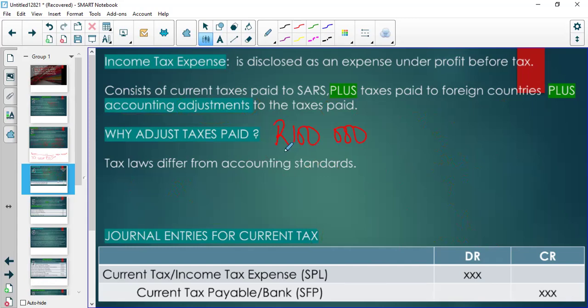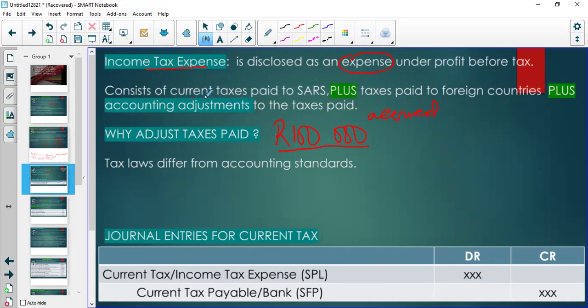Because SARS was telling you to remove this, add this, remove this, add this. So according to those rules, you paid 100,000. But the income tax expense is not made up of what you actually paid. That's not an expense. An expense is what you accrued, whether you paid or not.